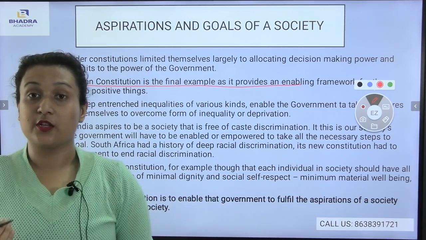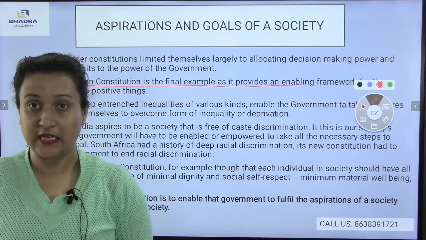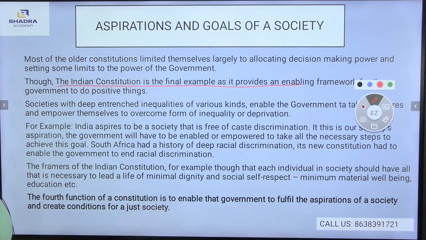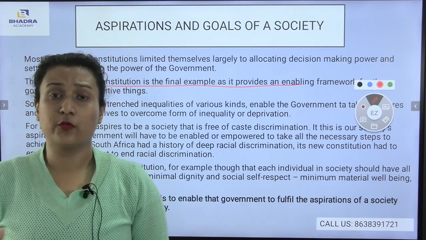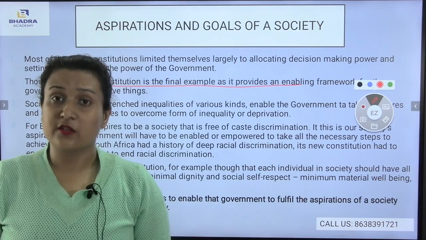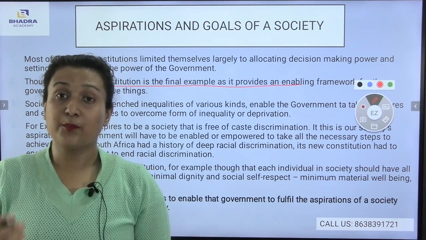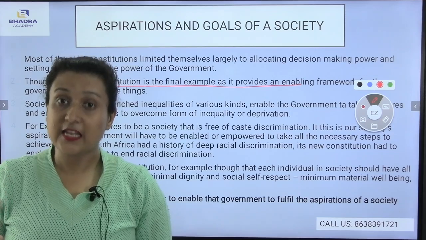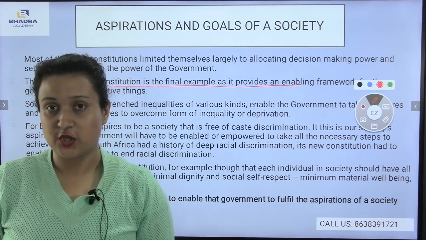Our Indian Constitution gives a positive framework to the government so that positive changes can be made to the society itself. Societies with deeply entrenched inequalities of various kinds enable the government to take measures and empower themselves to overcome forms of inequality or deprivation. For centuries, we have known that poverty is an important issue in our country. So if the Indian constitution gives much power to the government, the government can remove inequalities and poverty from our society. Poverty and inequality are a big problem in our society, and it is a deeply entrenched issue.